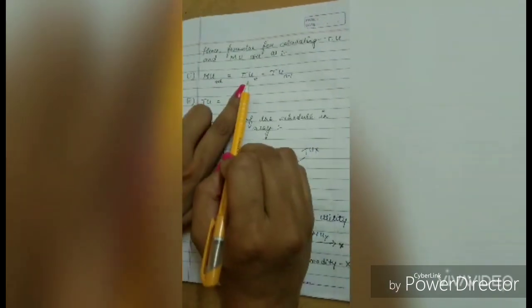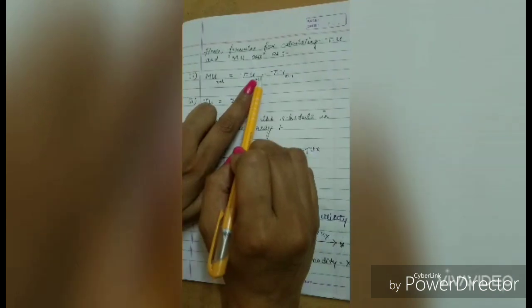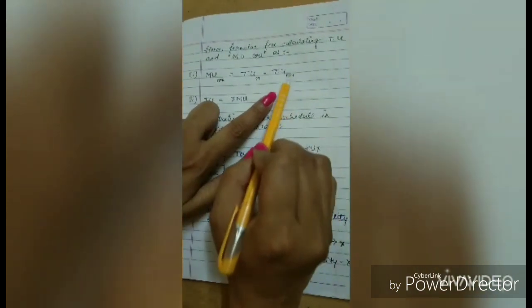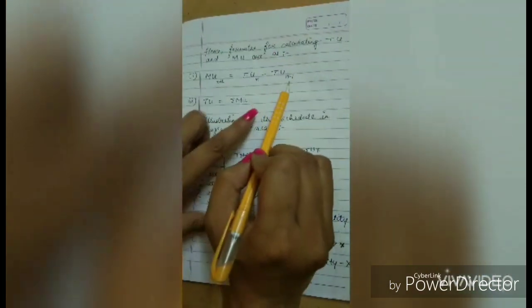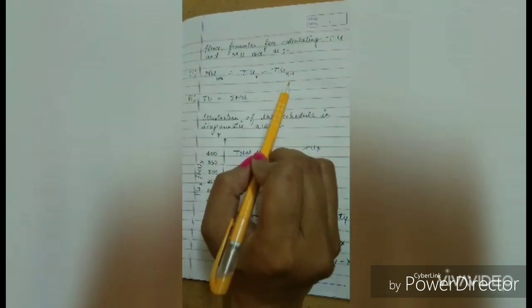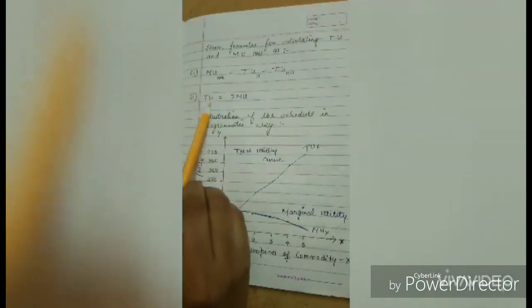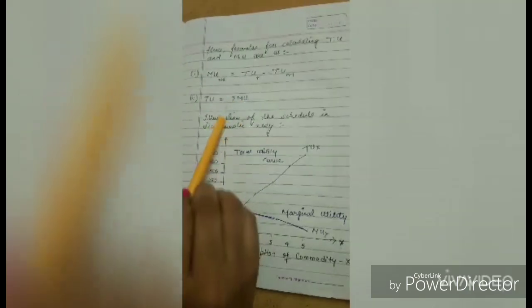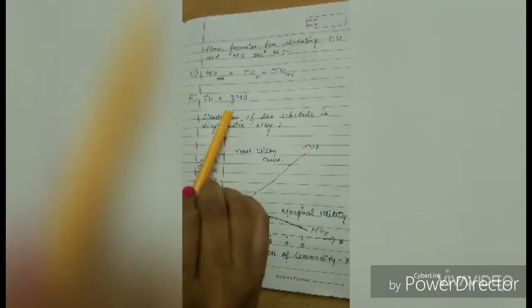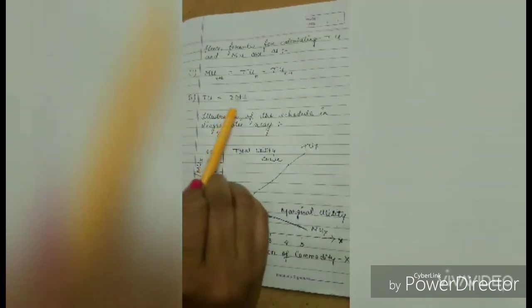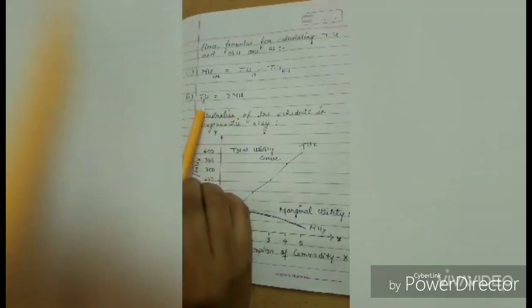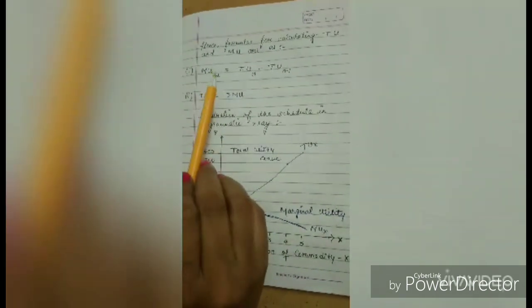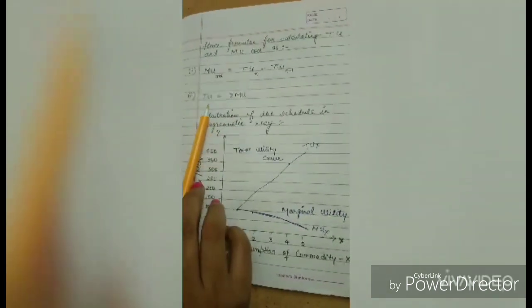What you have to do is see the TU of the nth unit minus TU of n minus 1, that is the previous unit. As you have seen in the schedule, I have already explained. Now what is TU? TU is the sum total of all the marginal utilities, the summation of all the marginal utilities, so it is sigma MU. You will do the summation of all the marginal utilities and you can find TU.